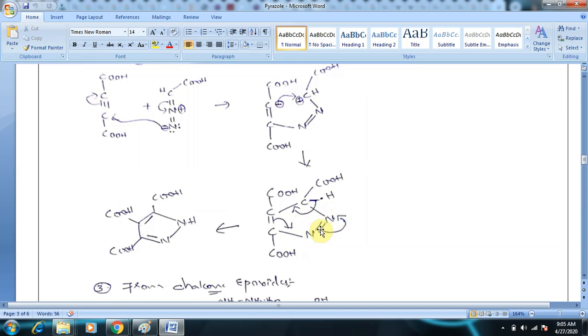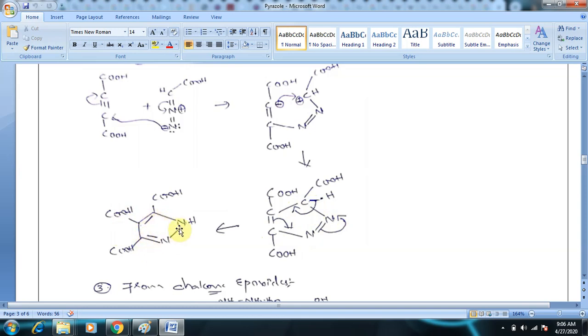So one of the nitrogen atoms gets polarized, it pulls the bonding pair of electrons to get a negative charge, and this nitrogen is losing its valency, so this pi bond has to migrate to form an extra double bond, and this hydrogen atom is pulled by the nitrogen atom to form NH, and the bonding pair of electrons is given into the system to form a double bond. So here you form an isomeric structure. Here the molecule becomes aromatic.